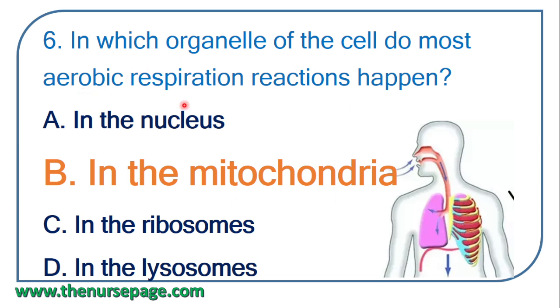Aerobic respiration in the cells takes place in the mitochondria. Mitochondria are the sites of aerobic respiration, that is the production of ATP from pyruvic acid, that is from glucose, with the help of oxygen. So aerobic respiration in the cells takes place at the mitochondria.